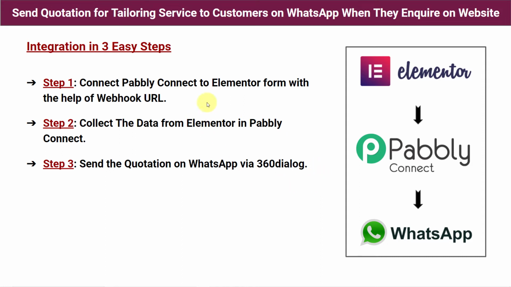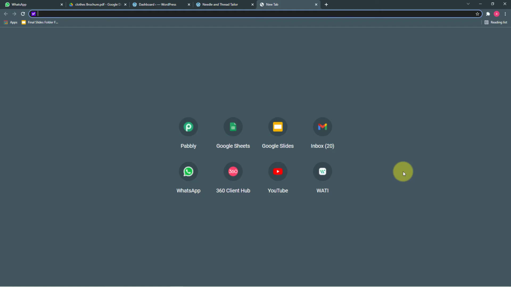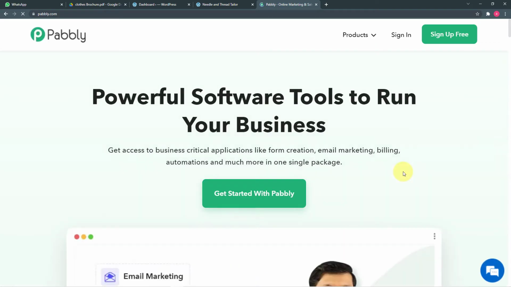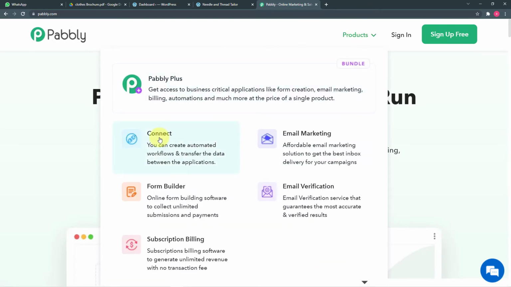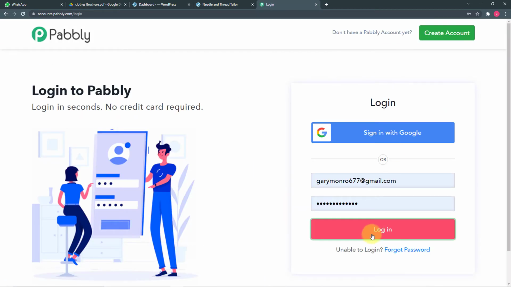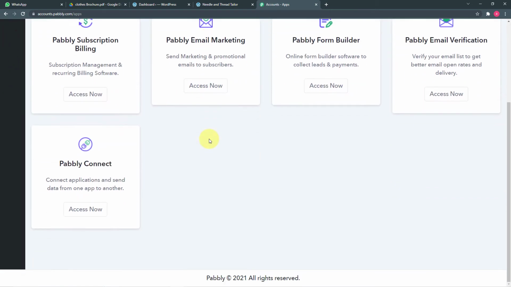First of all, let's jump back to our step 1 and open Pabbly Connect. So in your internet browser, type here Pabbly, that is pabbly.com. Okay, so this is the landing page of Pabbly. From here, put your cursor on this products icon and click on connect. Okay, now you can set up your free Pabbly Connect account in just 2 minutes by clicking here on sign up free button. So I have already made my free account, so I'm going to click on sign in directly. Now from here, you have to come to this Pabbly Connect panel and click on access now.